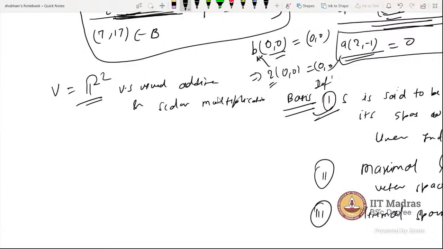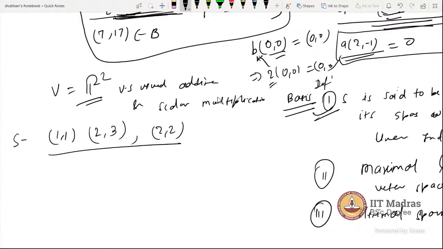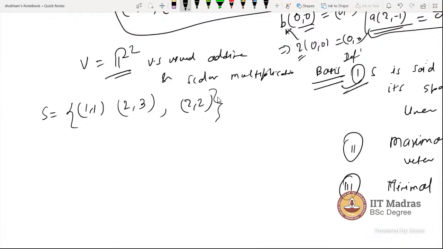Please give me any two vectors. I will take another vector. Sir, 1, 1. Okay. I'm taking a second vector as 2, 3, and another vector 2, 2. So these three vectors I am taking. Let's say this is S, and I made a set. It will span R2, but it is not a basis. We will see that. So I made a set using these three vectors.